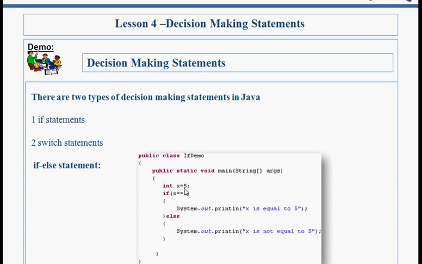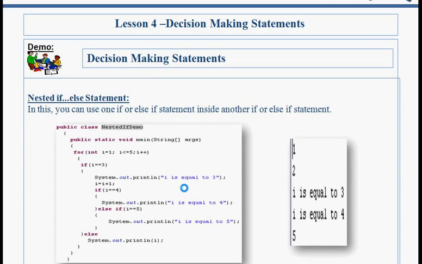Nested if else statement. Here I have taken one for loop for iterating 1 to 5. Inside that is an if, and this one is an else condition. For the first time, the value of i is 1, so it will not come to this one, it will directly come here and print the value as 1. Second time also it will come here and print the value as 2.